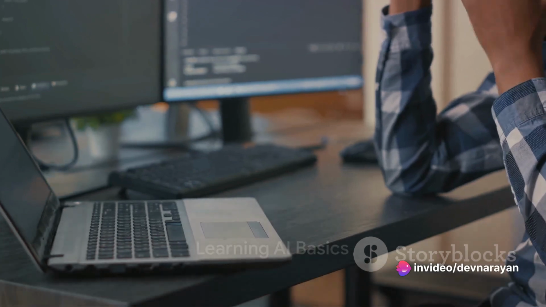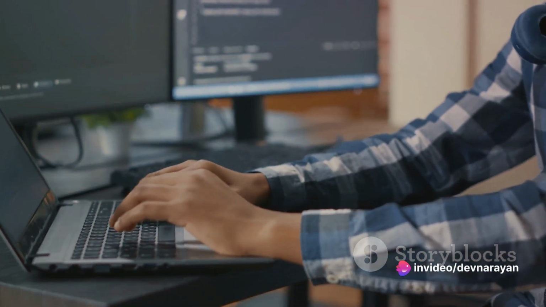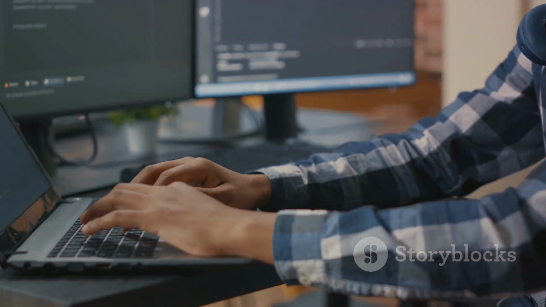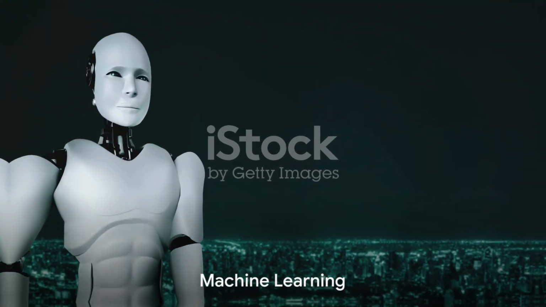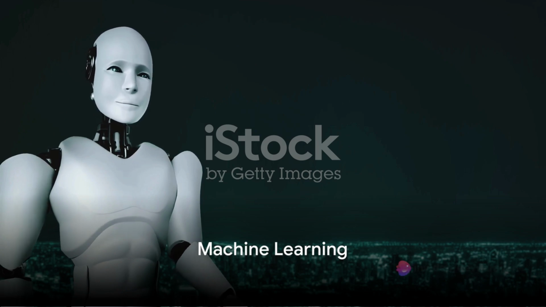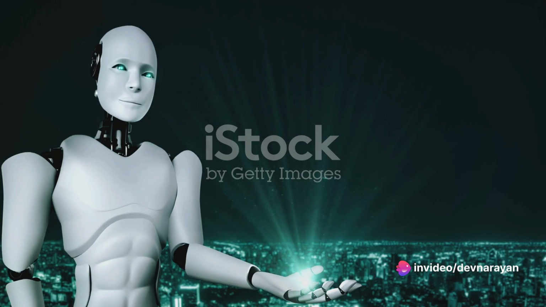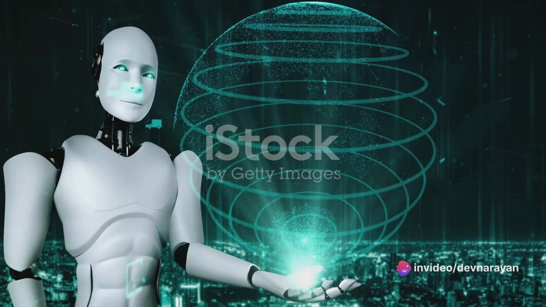Now, how does one go about learning AI? The first step is understanding the basics of AI. This includes knowledge of programming languages like Python and R, and a basic understanding of statistics and algorithms. Next, get a grasp on machine learning. This is a subset of AI that focuses on the development of computer programs that can access data and use it to learn for themselves.